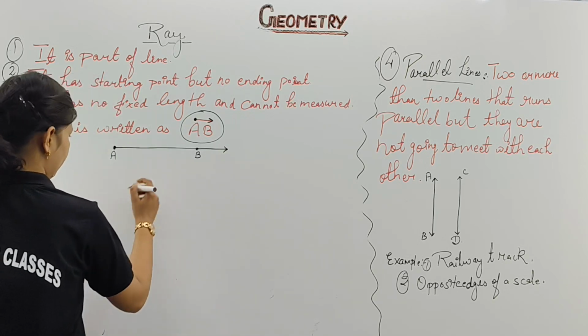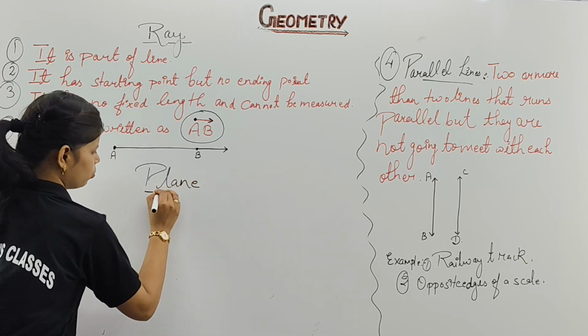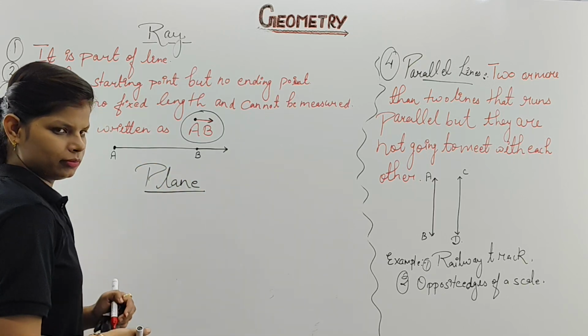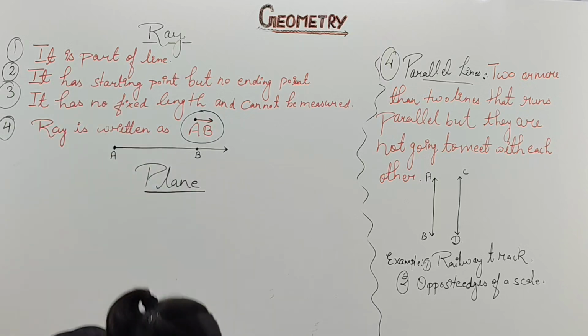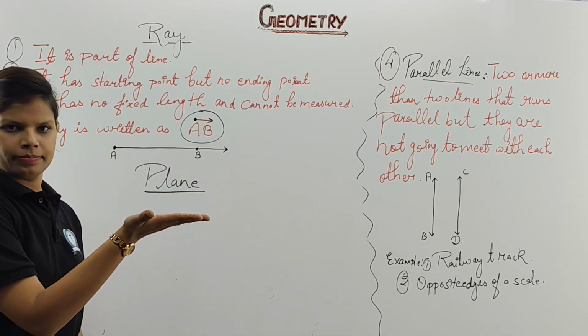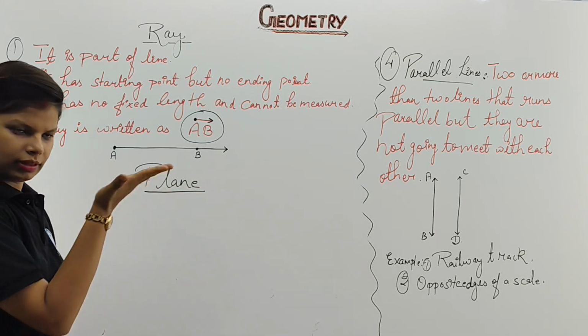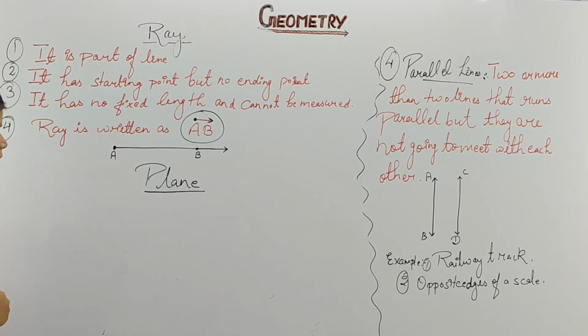So the heading will be, if somebody asks you what type of figure you are going to consider as a plane figure, you can say, which has a flat surface. Such figures are called plane figures, which have a flat surface. My hand is having a flat surface, no? That can also give the example of your plane. So plane is what? First definition which we are going to mention is about plane.